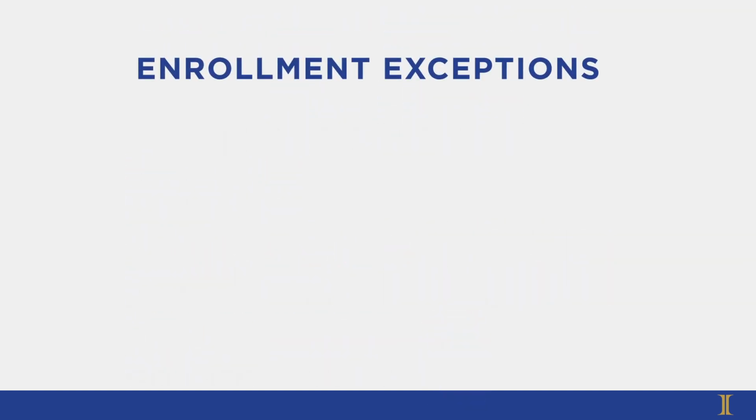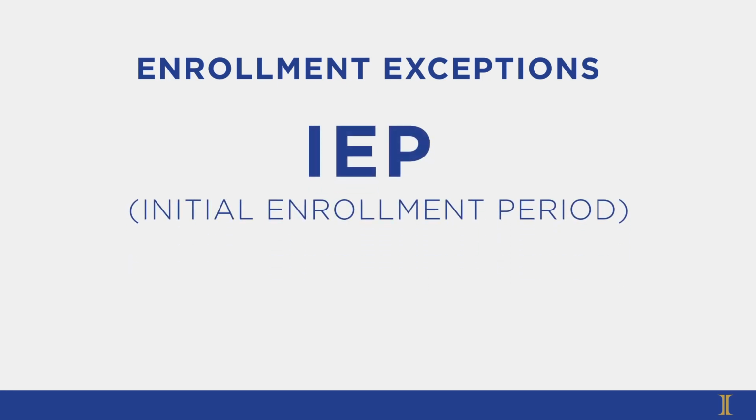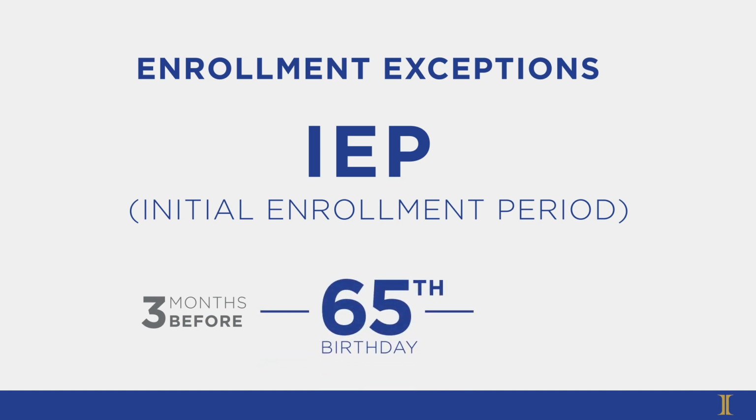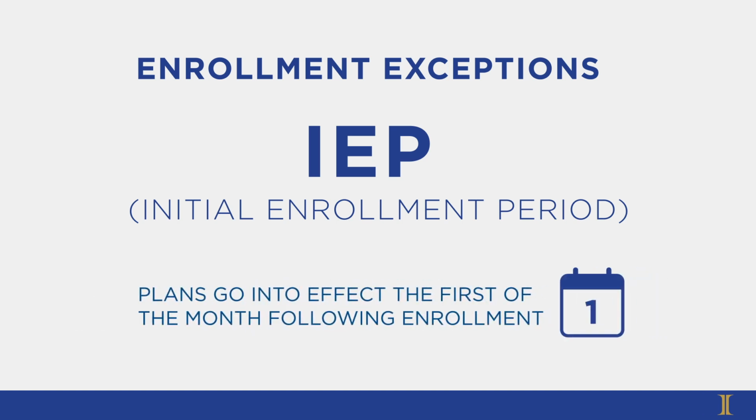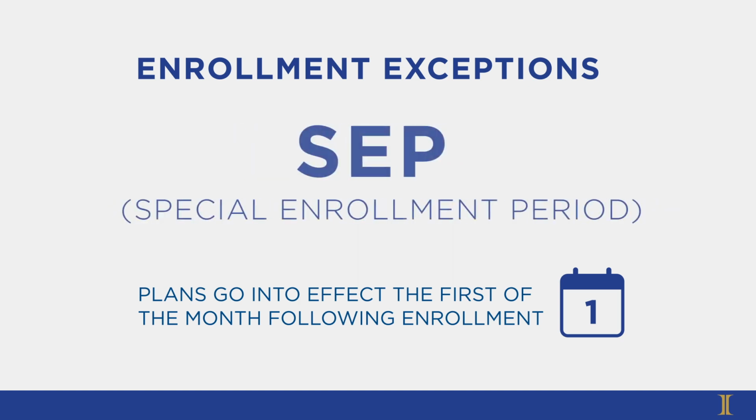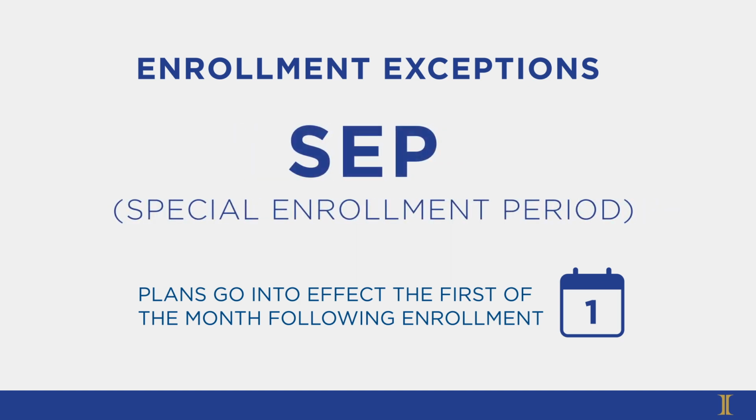For example, when you first become eligible for Medicare, you are entitled to an initial enrollment period, or IEP, which is a 7-month window that starts 3 months before the month you turn 65, includes the month you turn 65, and ends 3 months after. Plans selected during IEP generally go into effect the first of the month following enrollment, or the first of the birthday month.